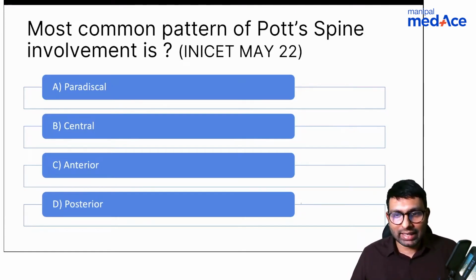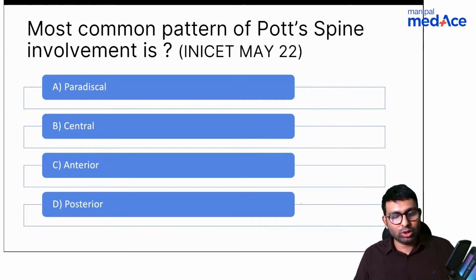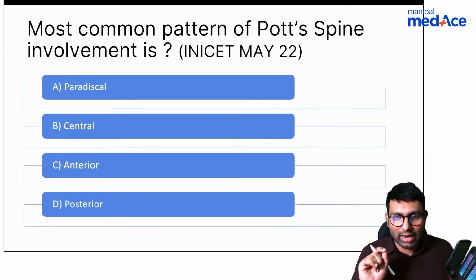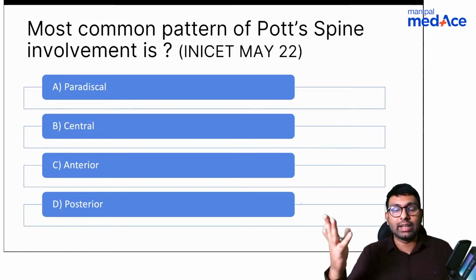Now, the main thing I wanted to focus on here is to understand the concept as to why we have different types of TB spine and why paradiscal is the most common. Debraj, you're right. It is paradiscal type. Shabir, also you're right. So we have to understand the why as well. Why do we have paradiscal type? Why do we have central, anterior and posterior types?